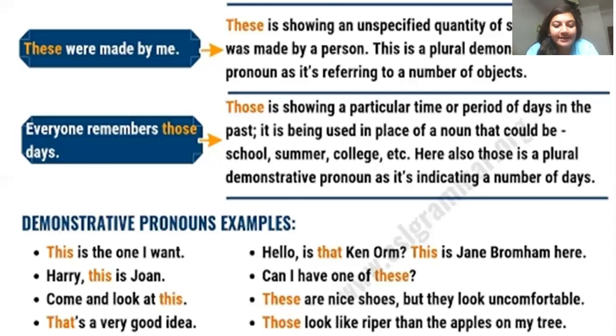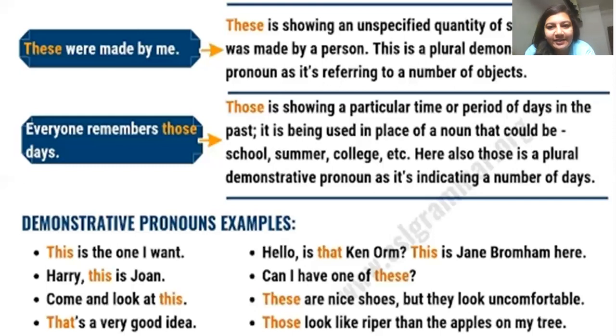Now here in all these examples, you can see that all are demonstrative pronouns except for the one on the second line, first one, which is "Hello, is that Ken Om?" Now here the demonstrative word "that" is referring to Ken Om, which is a noun. So जैसे हमने possessive adjective के बारे में देखा था कि adjectives जो होते हैं they are mostly placed before a noun क्योंकि वो noun के बारे में ज्यादा information देते हैं. But pronoun का काम क्या है कि वो noun के पहले use नहीं होते हैं. Pronoun उनको replace करता है, उनकी जगह ले लेता है.